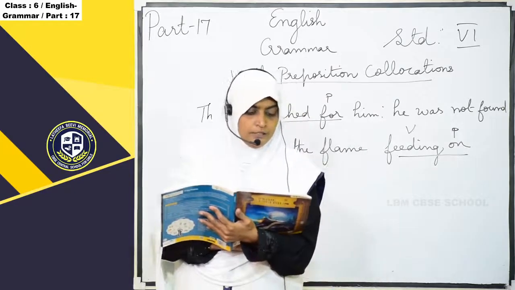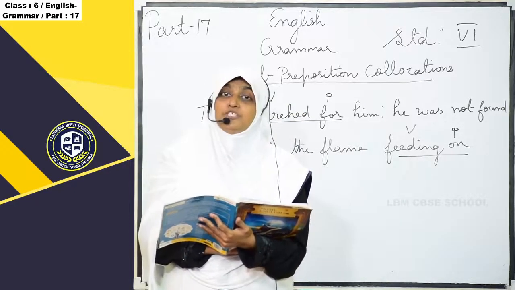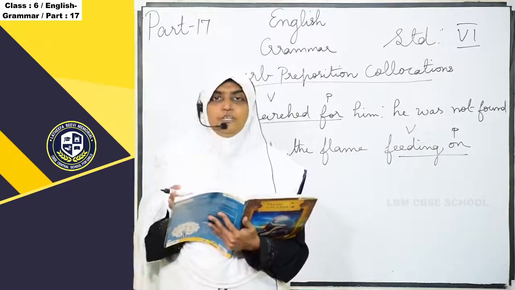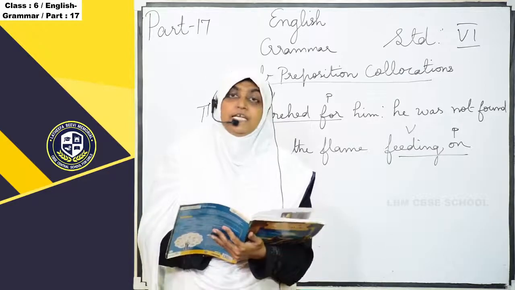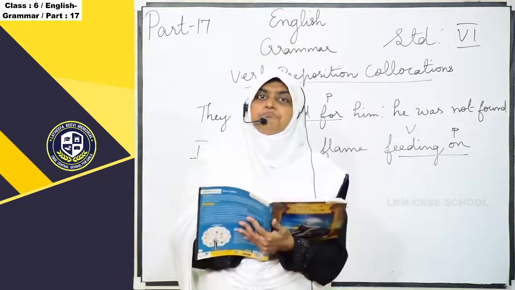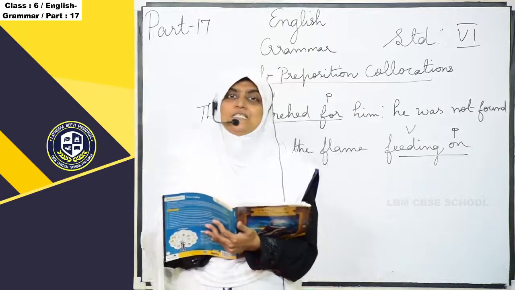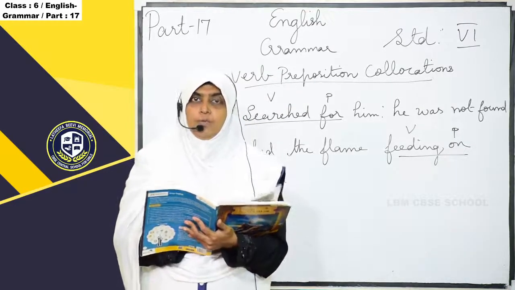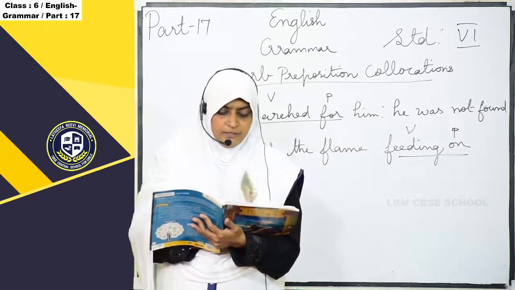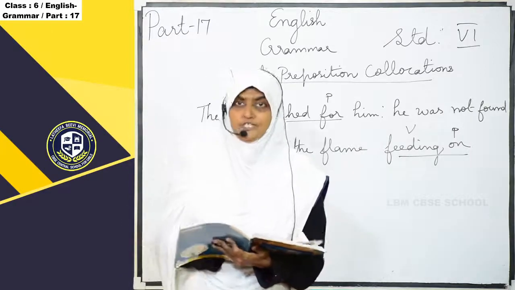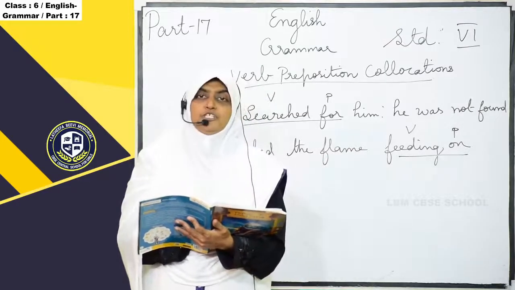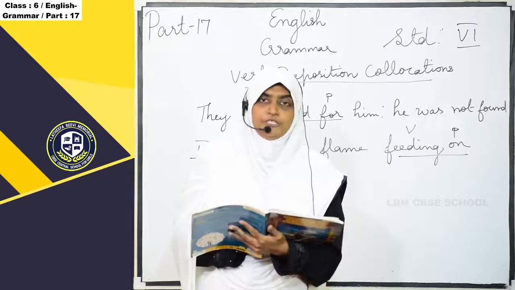Certain verbs are followed by specific prepositions. So certain words are followed by specific prepositions only, not all the prepositions, specific prepositions. What I told you preposition means? Preposition is on, in, for, above, below, behind, beneath. These are all the words we call prepositions. We say that these verbs collocate with this preposition. Collocate means together. Together with this preposition we call it verb preposition collocations.